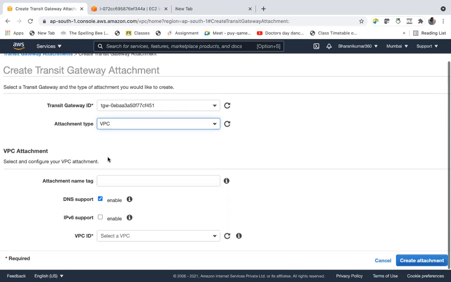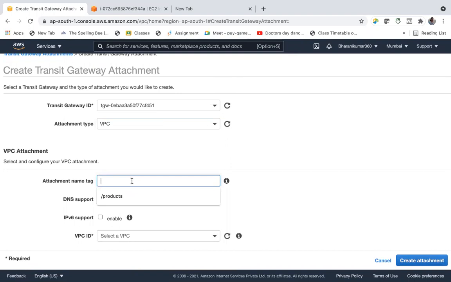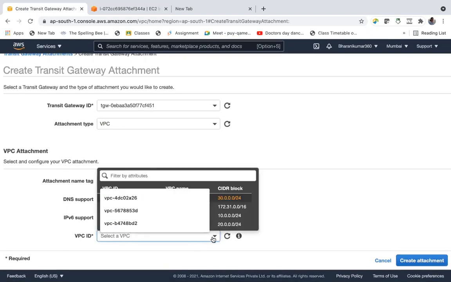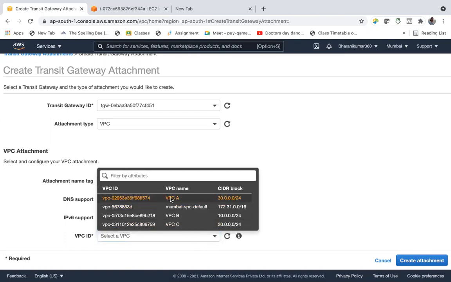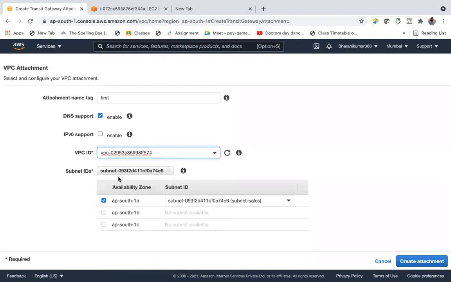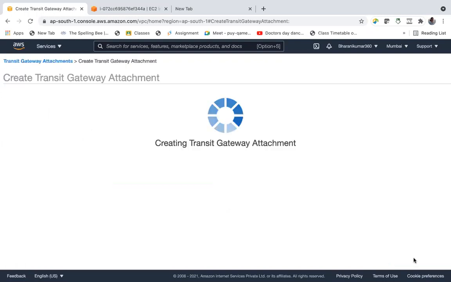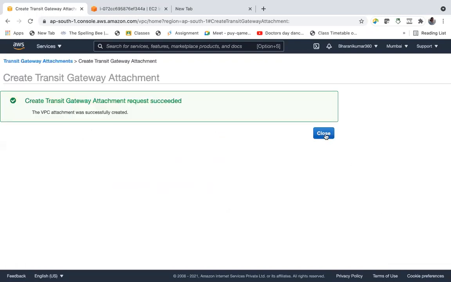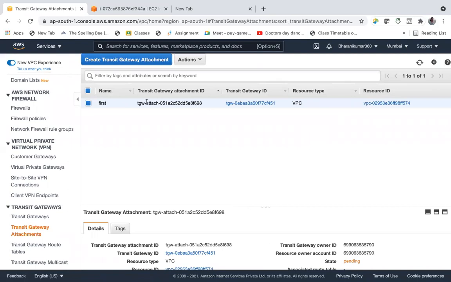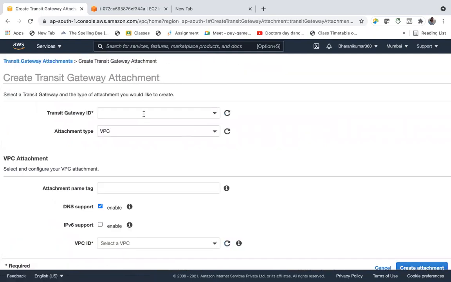VPC attachment and name tag. Let's say this is the first attachment, DNS support and VPC ID. So let us add VPC A. So create attachment. So first attachment, and actions, create a transit gateway attachment.